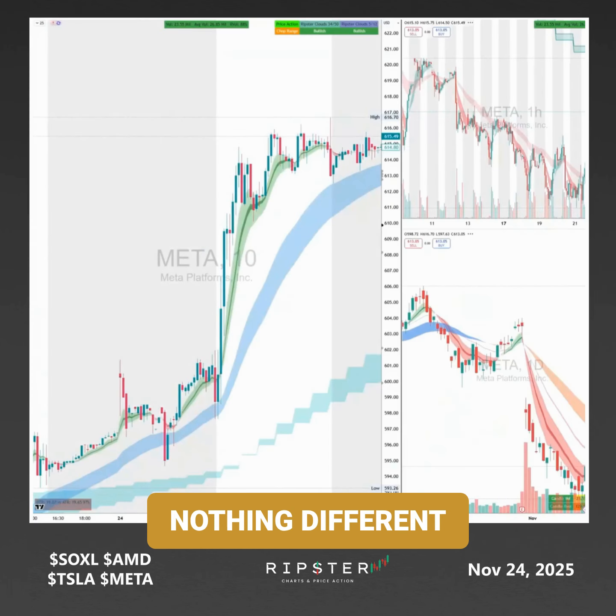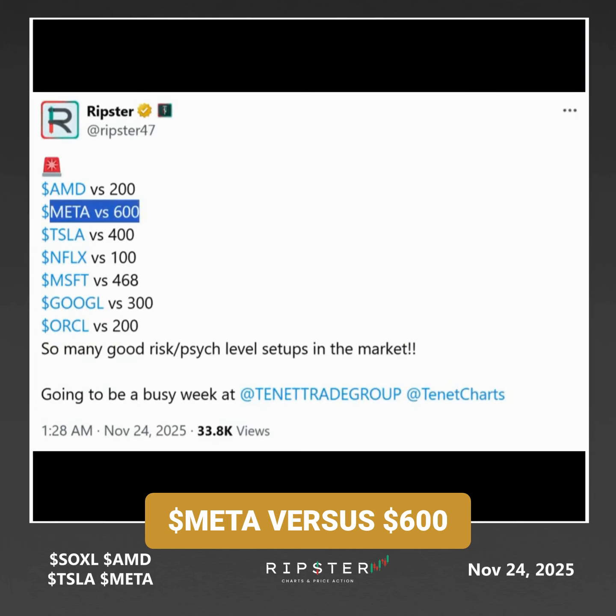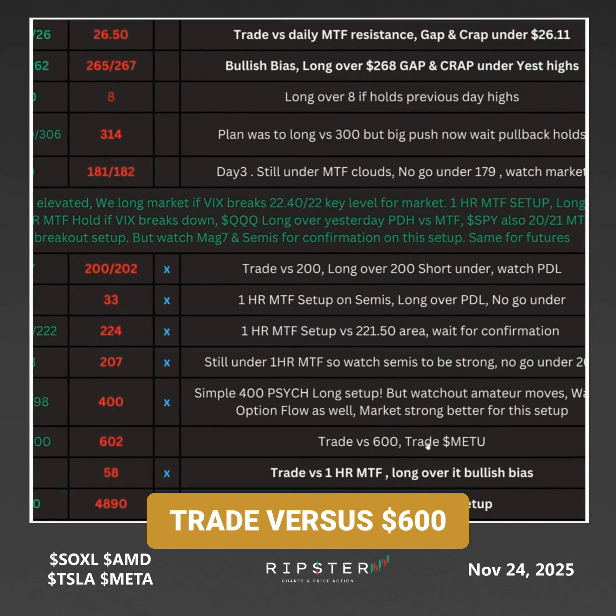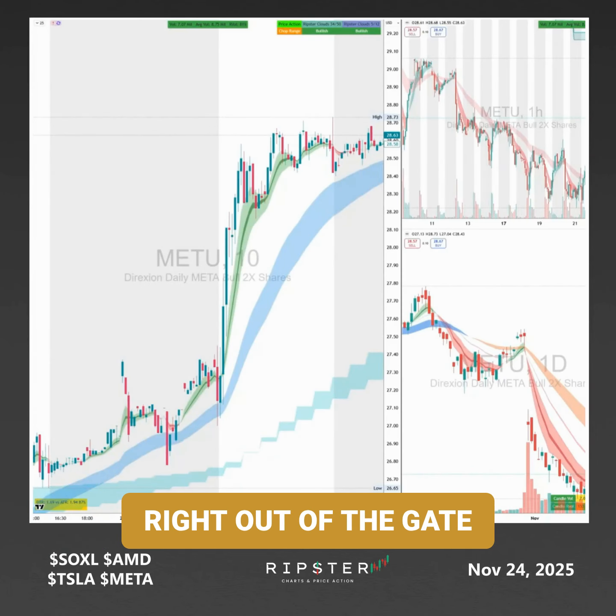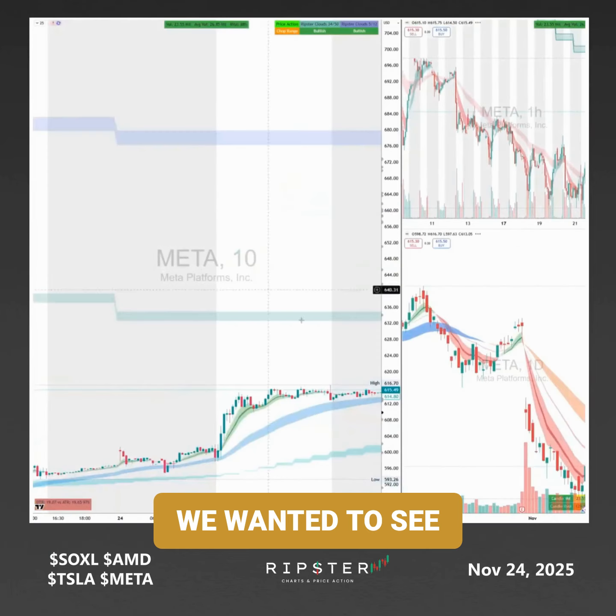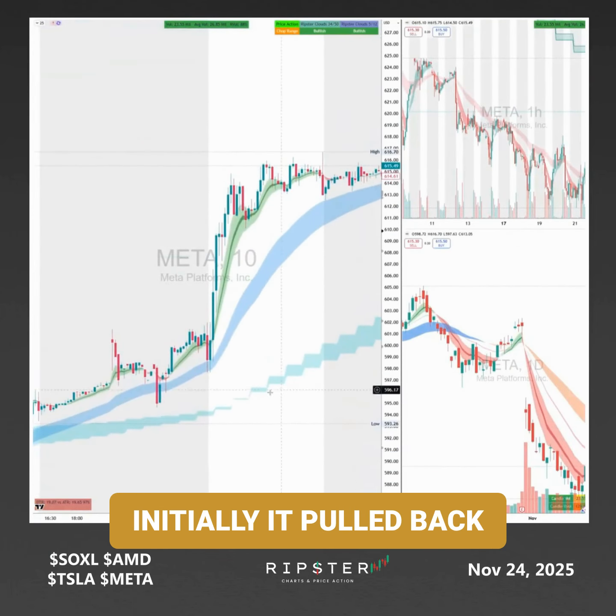Meta was the same thing, nothing different. Again, my teachings about those levels. Meta versus 600. Meta, I made it red. Trade versus 600, trade Meta. But we didn't get it long right out of the gate. We wanted to see the 600 hold. Initially, it pulled back to 600.